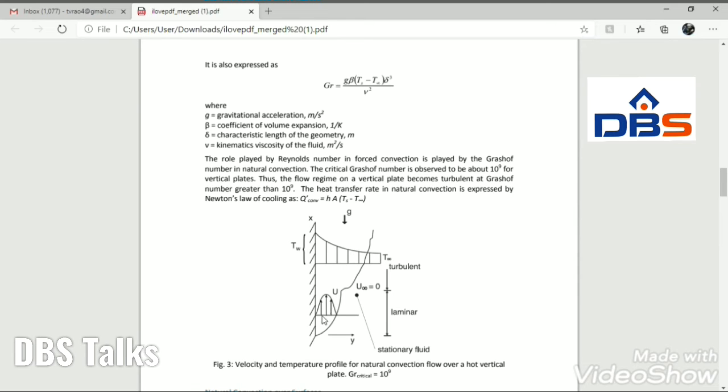In velocity boundary layer, at the surface of the vertical wall, the velocity starts at 0 and it increases, then again it decreases. Similarly, in thermal boundary layer, slowly temperature decreases from Ts to the T infinity. Like this, there will be velocity boundary layer profile and thermal boundary layer profile.